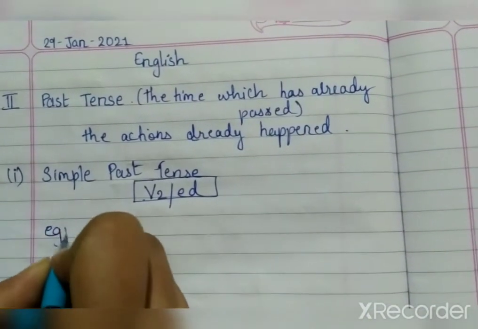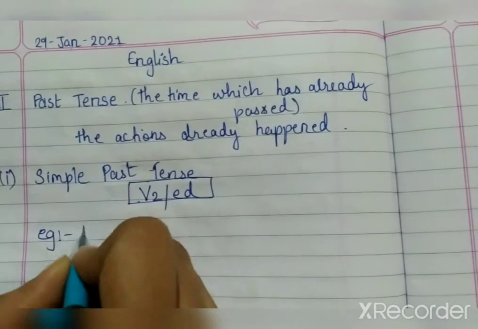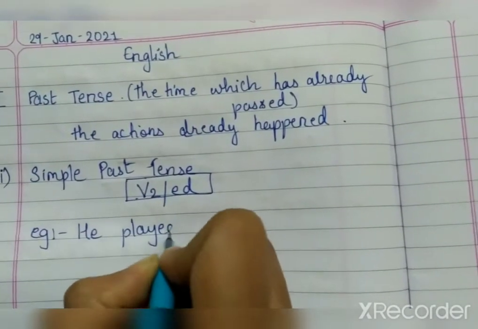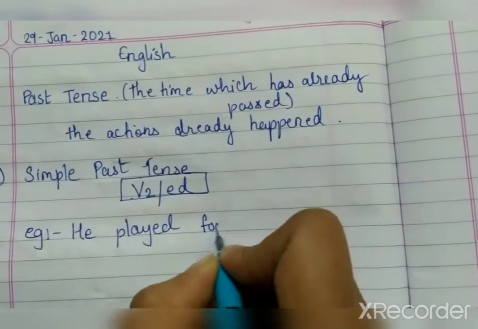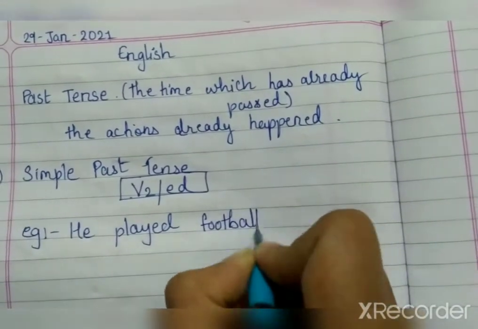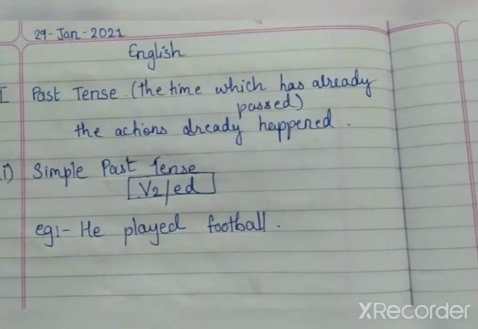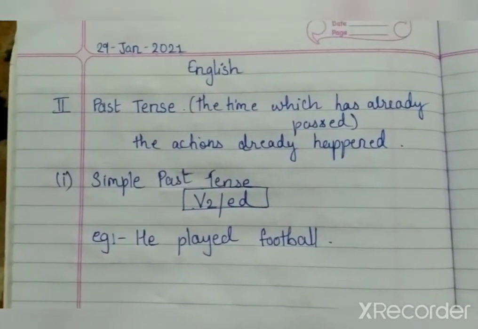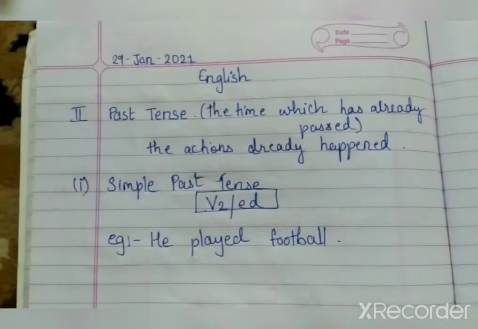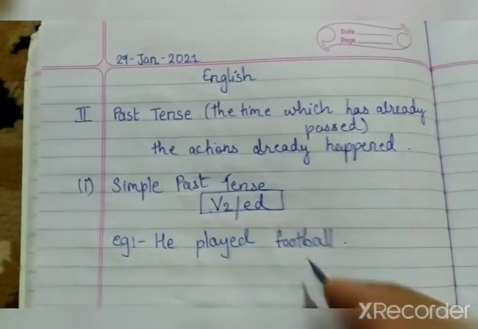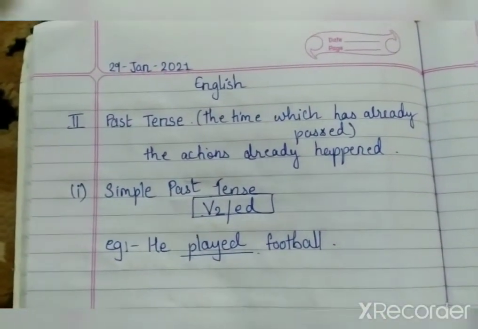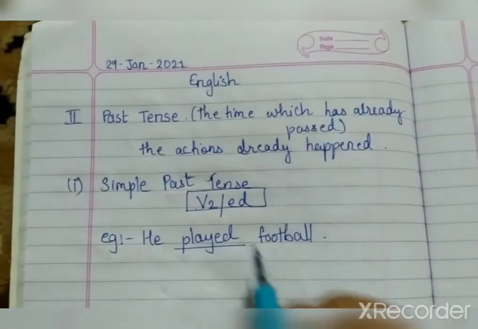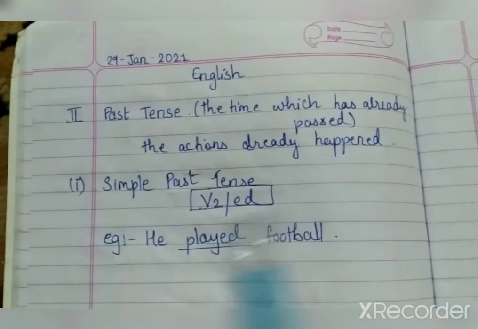Example. He played football. He played football, right? Now, what do you mean by this? He played football. See over here. This is the verb over here. Right? Now, V2 means the verb which is having 3 forms.